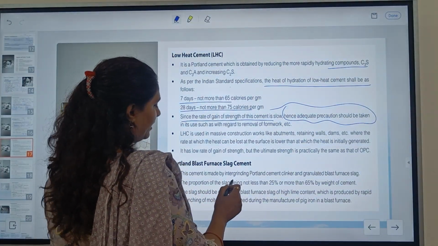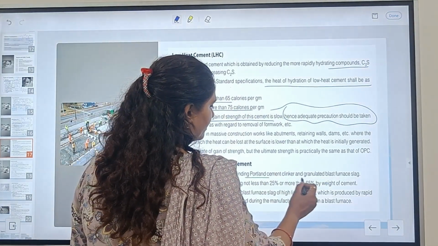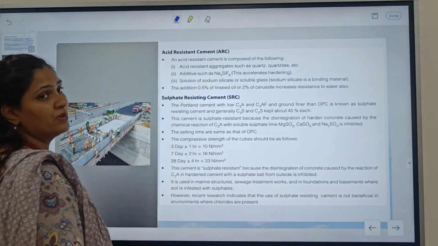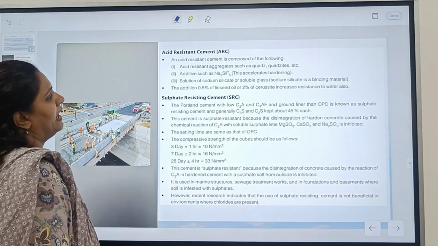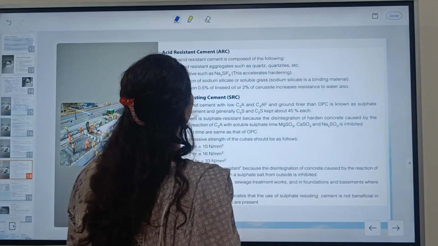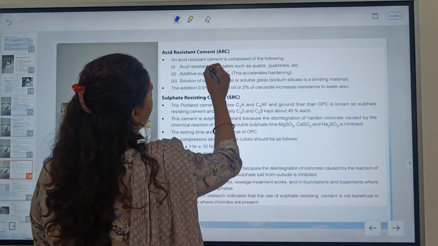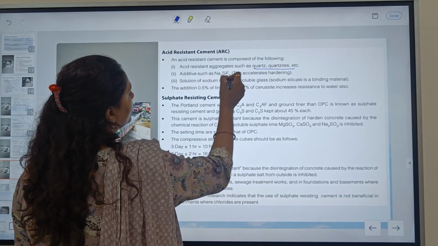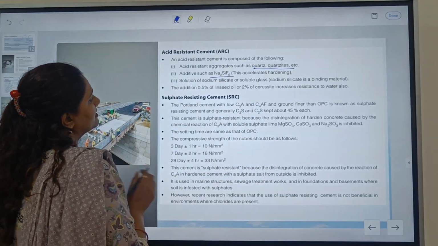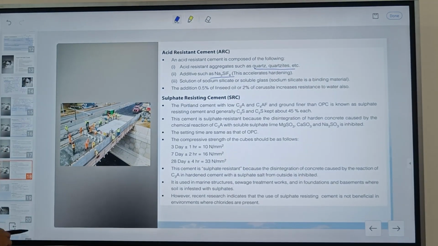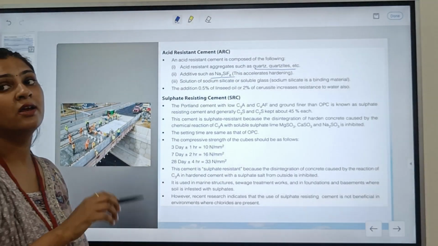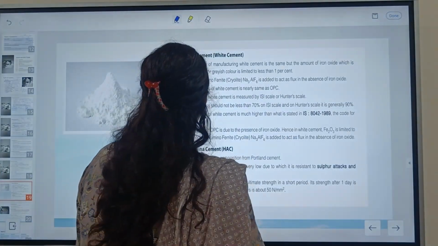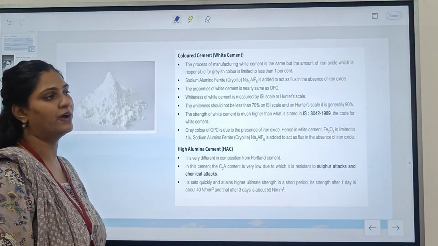This cement is made by intergrinding Portland cement clinker and GBFS. Now, the next one is acid resistant cement, which is composed of aggregates such as quartz, and some additives are also there. Then the sulfate resistant cement is good for long term exposure, for durability. After that we have the colored cement, that is white cement.